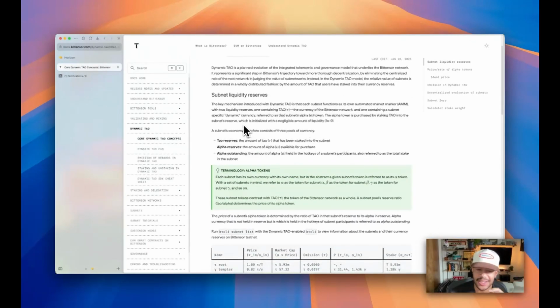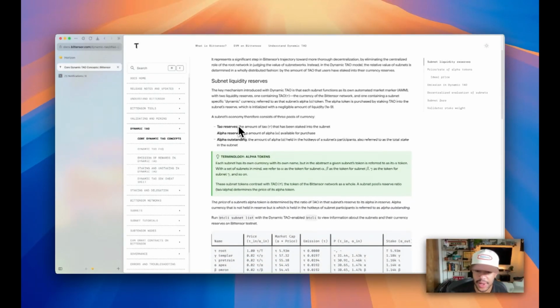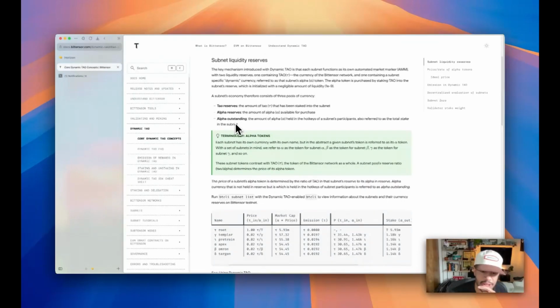Dynamic TAO replaces the voting-based system with an open market-based approach. Instead of validators deciding emissions, it's determined by subnet token prices. If a subnet is valuable, the market will reflect that naturally. So here's how it works.